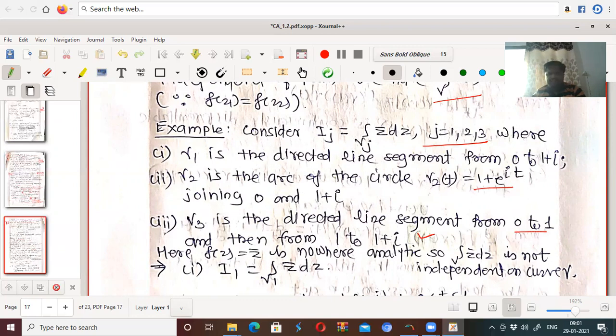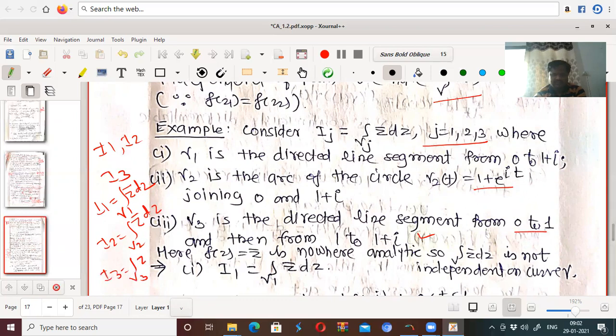We have to find three integrals: I1, I2 and I3. I1 is the integral over gamma 1 of z bar dz, I2 is the integral over gamma 2 of z bar dz, your f of z remains the same, and I3 is the integral over gamma 3 of z bar dz.